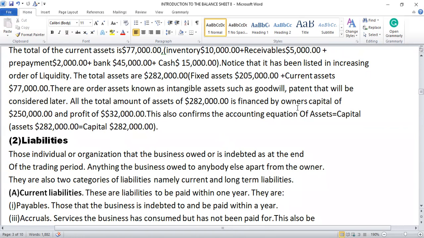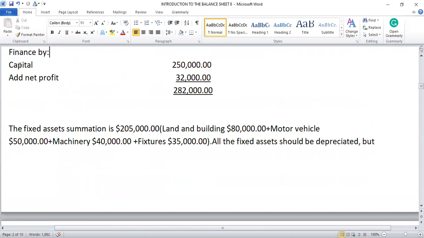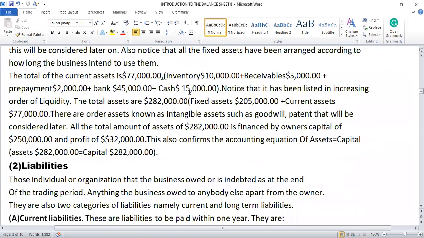And this is then financed by the owner's capital of $250,000 and profit of $32,000. Owner's capital $250,000, and then you add the net profit $32,000, and it's $282,000.